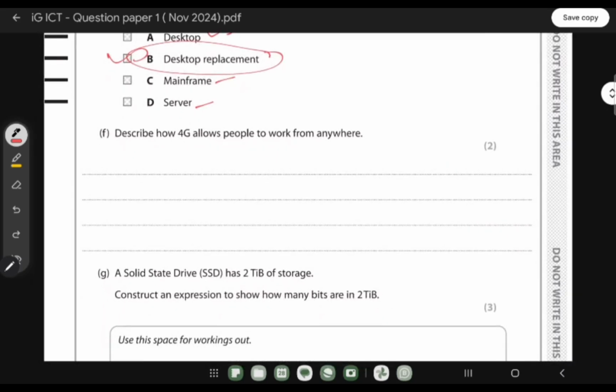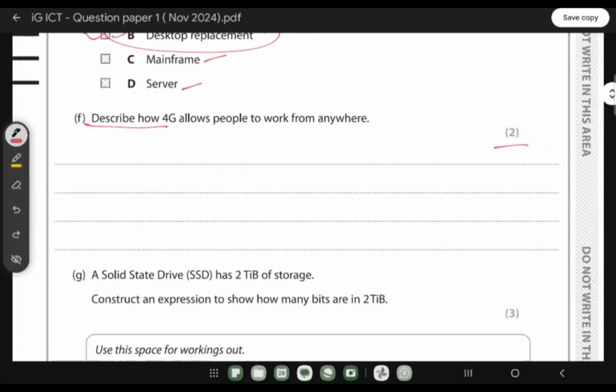Describe how 4G allows people to work from anywhere. They say describe, right? It is 2 marks, so you have to describe how 4G helps people work from anywhere, because it gives you internet access without using Wi-Fi. So people can go online while they are moving around.